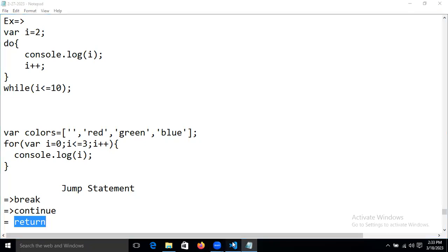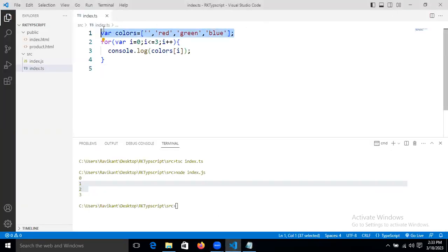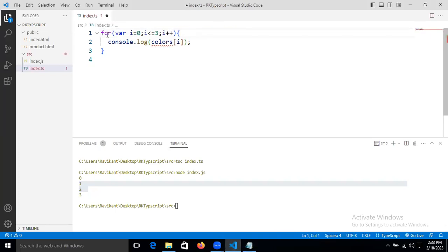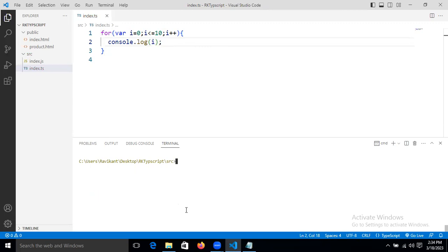the same example. Let's remove this one. Now if we simply print I, what result will we get? Let's increase the end point. How many results will we get now, guys? 0 to 10. Yes, very good. We will get the result as 0 to 10.